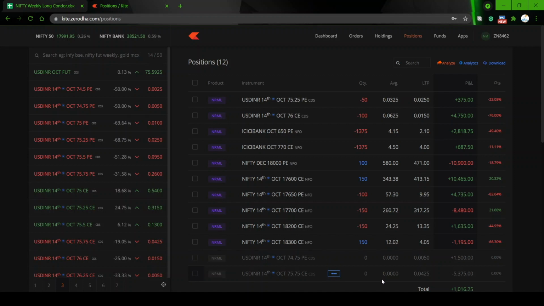Because of that I had to do a roll. This is a short strangle, so the risk is undefined on both sides. If there is a huge move, one side will start losing very heavily, and on 50 and 100 lot positions, because of the leverage inherent to the forex market, the loss was going huge. Why the leverage? Because everything is multiplied by 1000. That is where the leverage comes. And the margin we gave was very less, so we cannot take that much loss. We try to limit the loss.